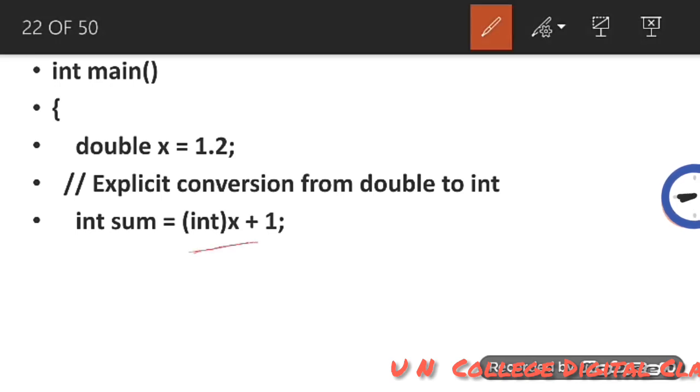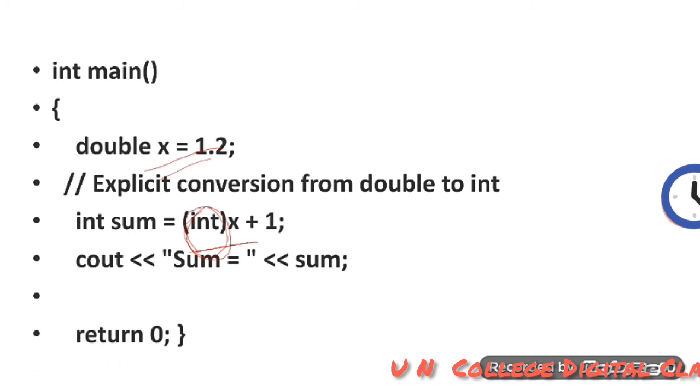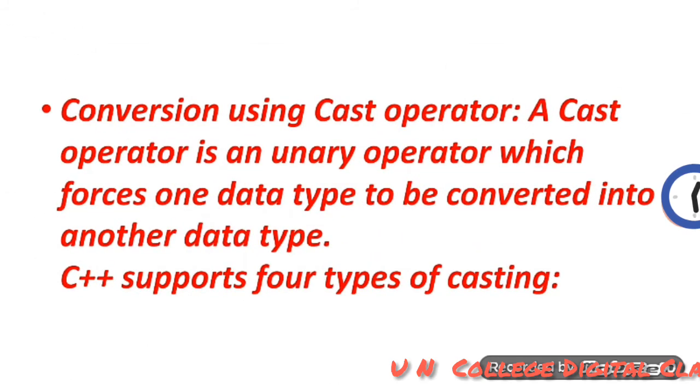You can see that x is a double type and we want x to be converted to int type, and for that reason we use int inside the parentheses, and this is called explicit typecasting. When we display the value of sum, we will get one int value. But if we use it without int, then implicit typecasting will be performed.